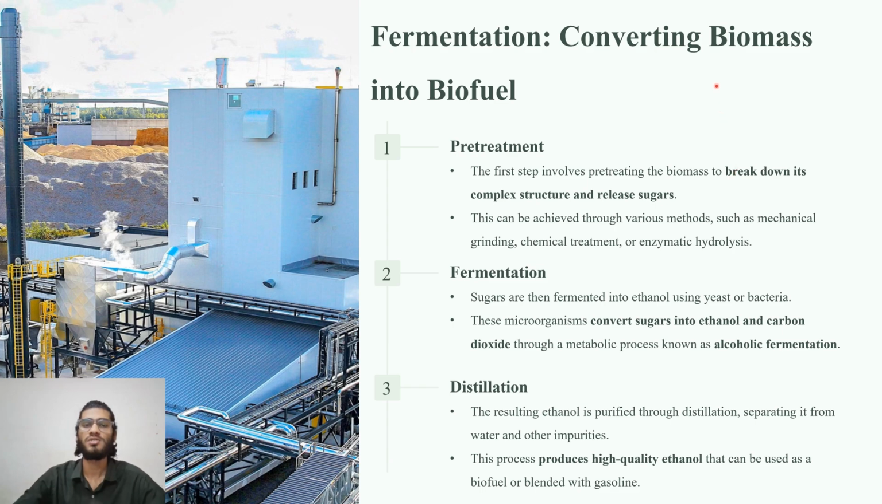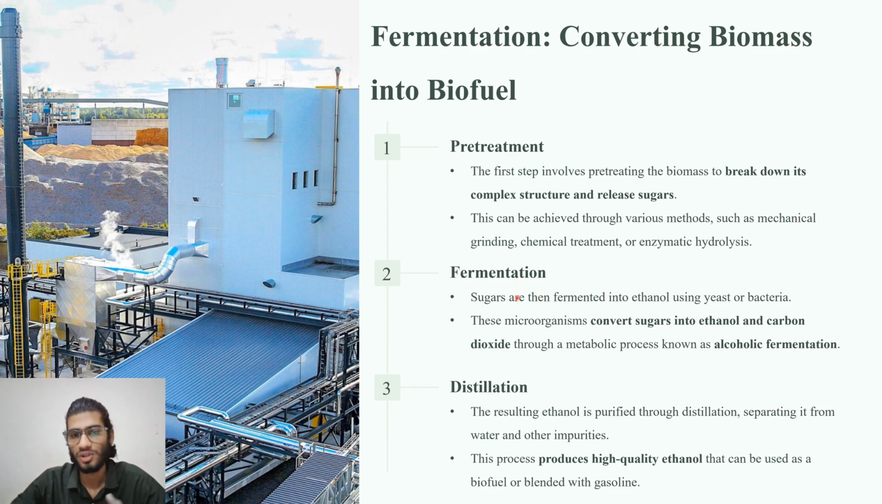So coming to our next process, that is fermentation. Fermentation is nothing but the conversion of sugars into biofuel. It includes three basic steps: pre-treatment, fermentation, and distillation. In the first step, pre-treatment, the complex structure is broken down and the sugars are released, so that they can easily be fermented in the further process. This can be done by grinding, hydrolysis, any kind of chemical treatment, or mechanical grinding.